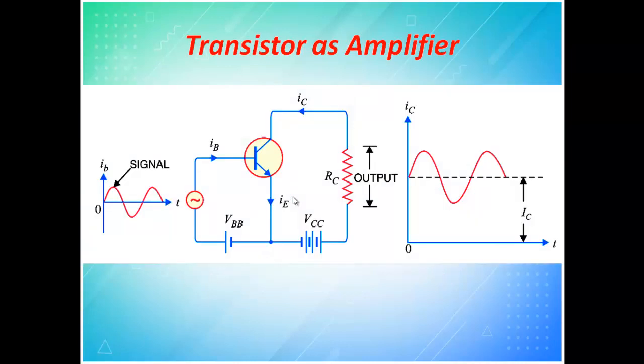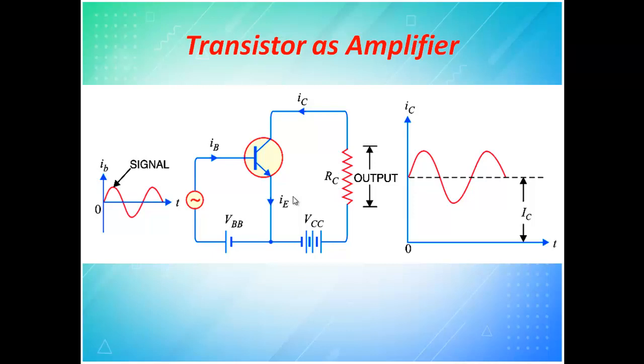Next is the transistor as an amplifier. You might have studied a subject called electron devices, where you studied a device called a transistor. A transistor can be operated in 3 different configurations. First one is common base, second is common emitter, and the third is common collector.